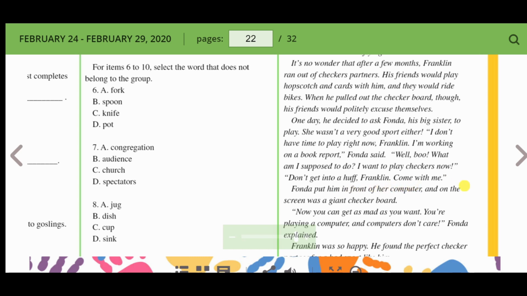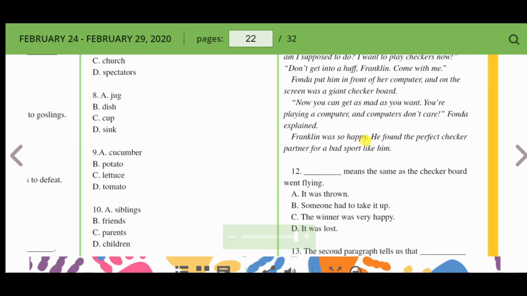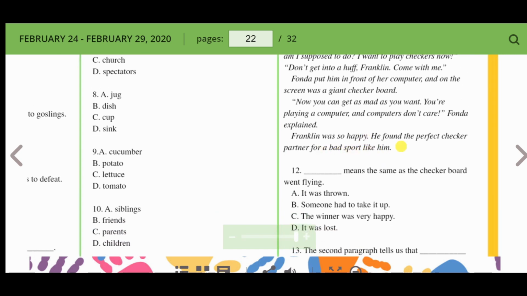Come with me. Fonda put him in front of her computer, and on the screen was a giant checkerboard. Now you can get as mad as you want. You're playing a computer, and computers don't care, Fonda explained. Franklin was so happy he found the perfect checker partner for a bad sport like him.